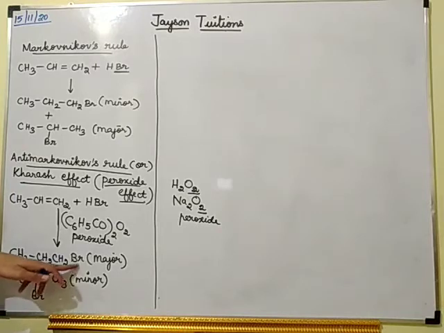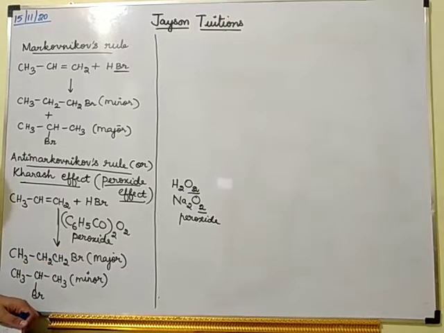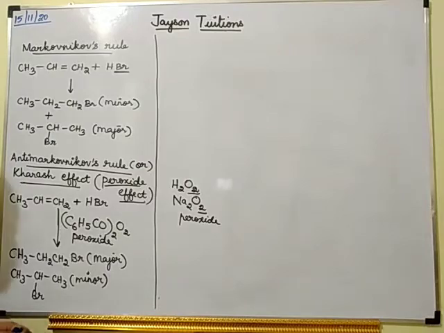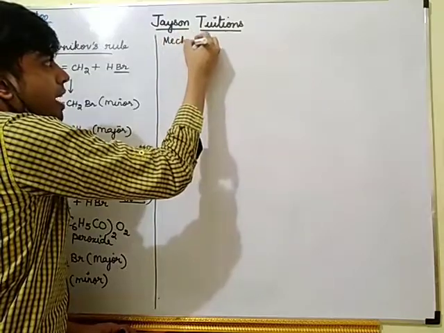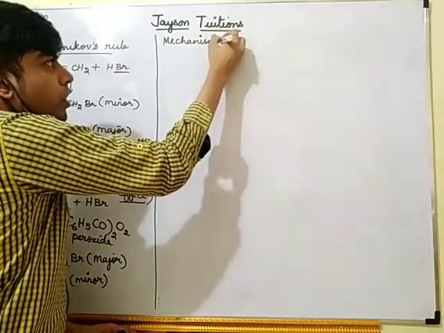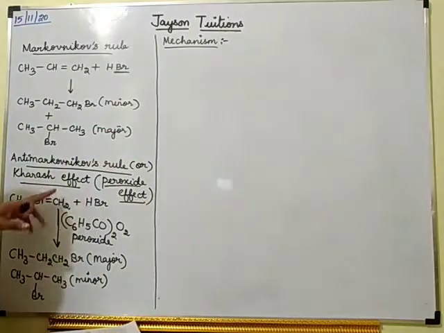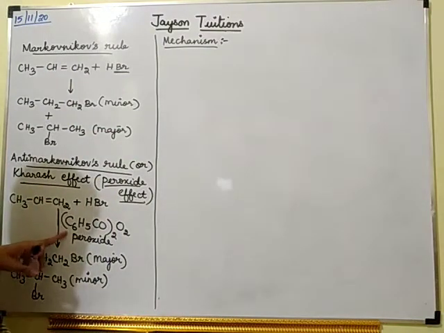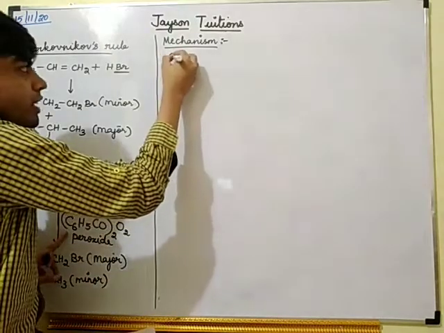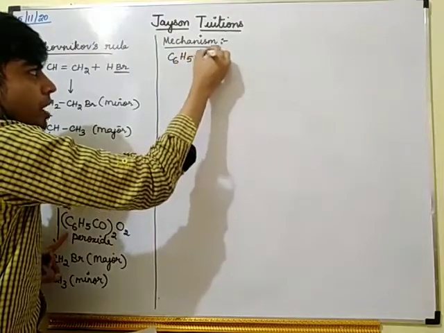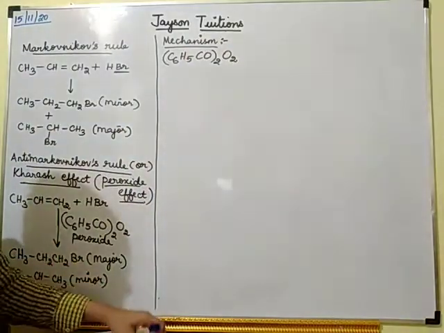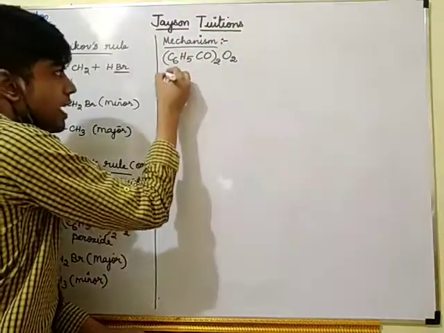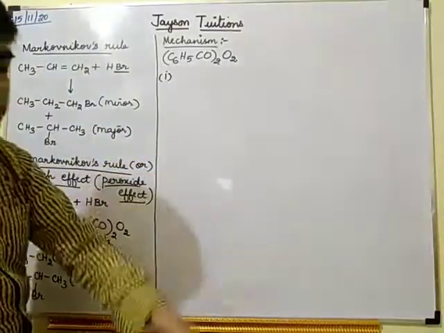So how we are getting this as major and this as minor, that mechanism we are going to study now: the mechanism of anti-Markovnikov's rule, or the peroxide effect, or the Kharash effect. What is the catalyst we are taking? We are taking a peroxide, C6H5CO2O2. This is the catalyst. The first step is brought about by this peroxide.